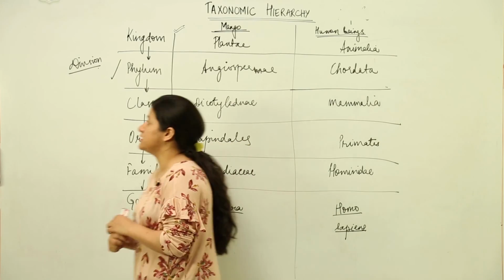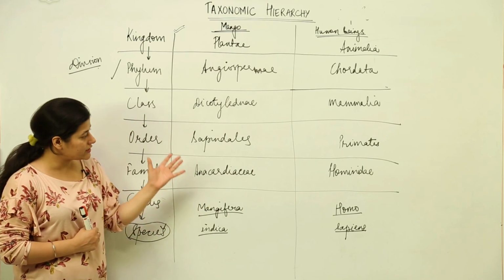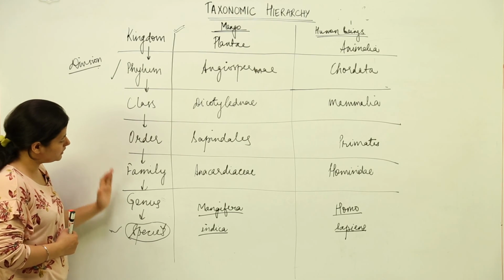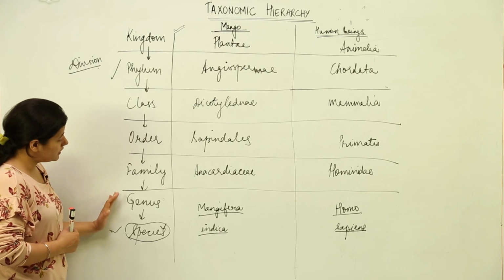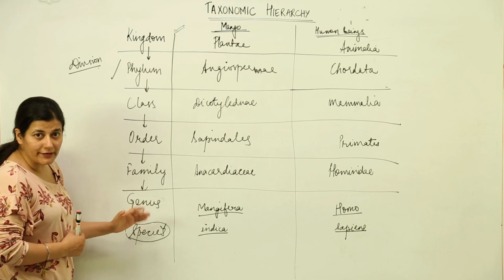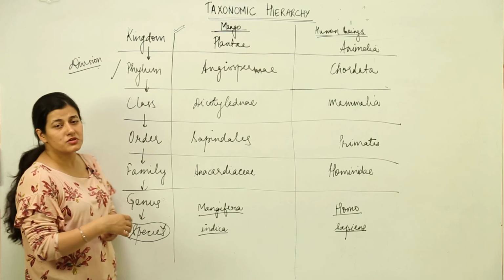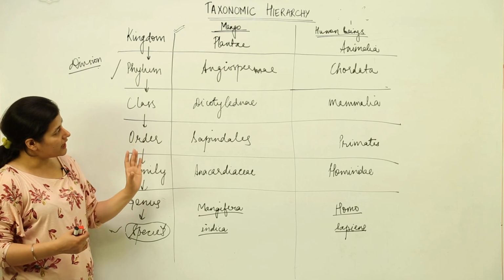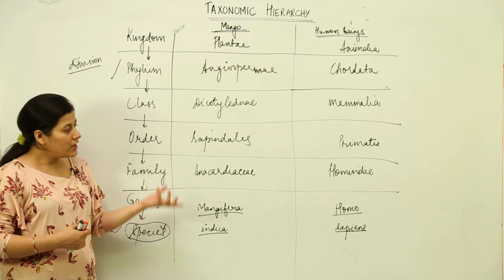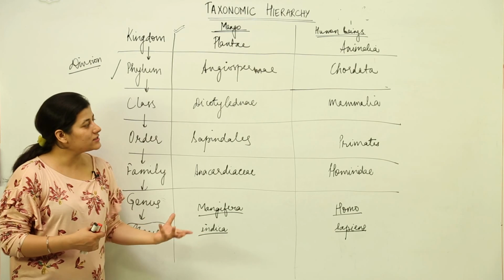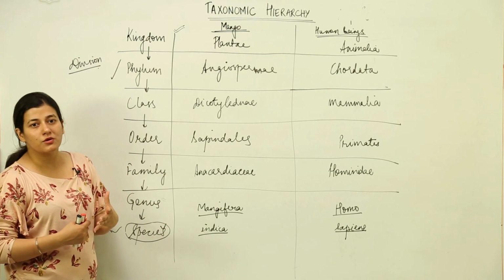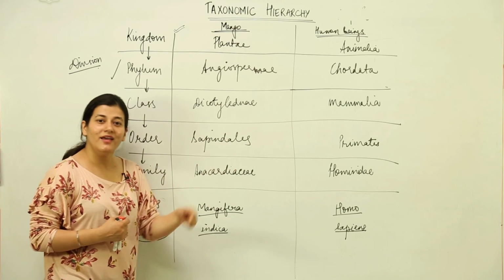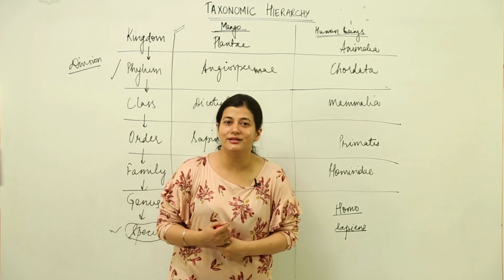I hope these two examples have helped you in understanding the hierarchy, and you have to remember that it is kingdom, phylum, class, order, family, genus and species. You have to remember this in this specific order. And the acronym that I gave you, that was keep pot clean or the family gets sick, you have to remember it by that. And these two examples, if you can remember them by heart, it would be good, because in case you're asked how you explain a taxonomic hierarchy, it would be better explained with the help of an example, both in case of a plant and an animal. So I hope you're quite clear with taxonomic